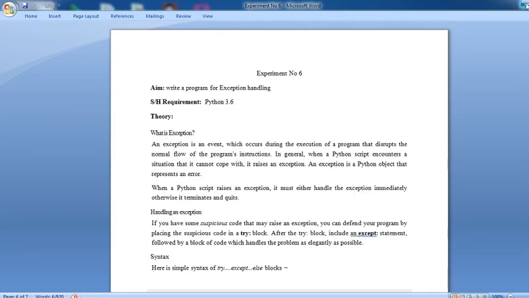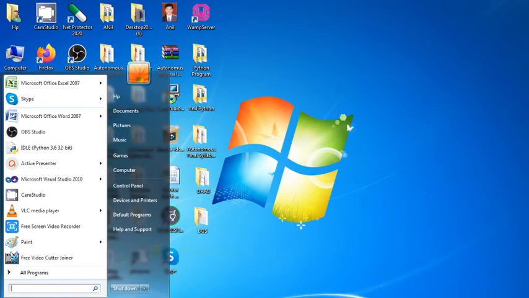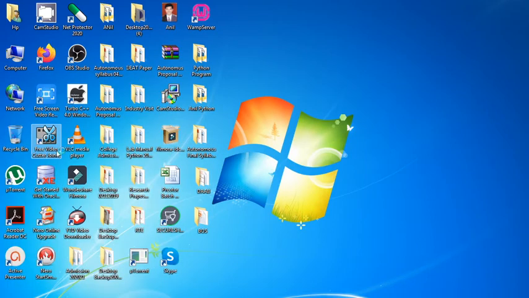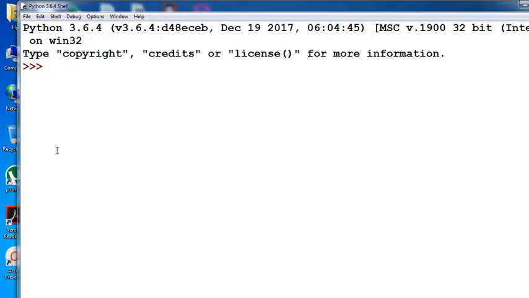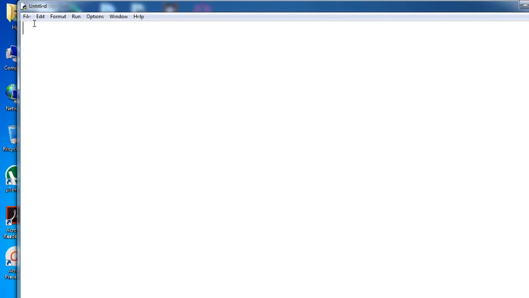Okay. Now, as it is, we will go for our Python program. Start your Python IDLE 3.6, whatever version of your system, start that version, and we will practically perform the program. Okay. Now go to File and New File. The first program is a Python program to handle a simple runtime error.